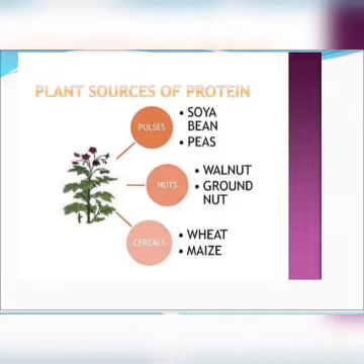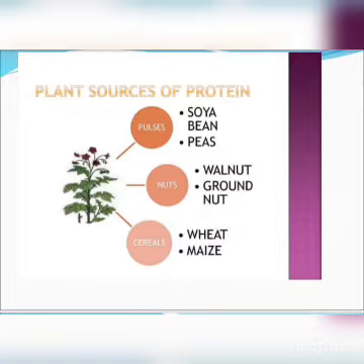For their repair we need protein, so we should eat protein rich food. Second, protein is known as the body building food, meaning for the building of our body we need protein. If we do not take protein, then our body cells will be damaged.